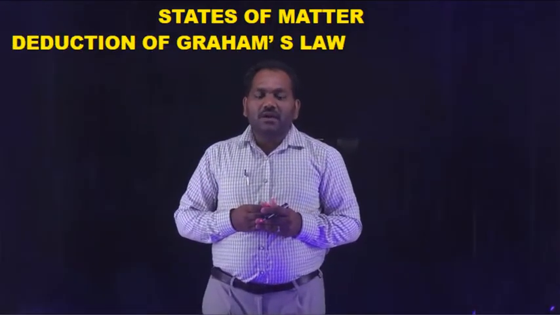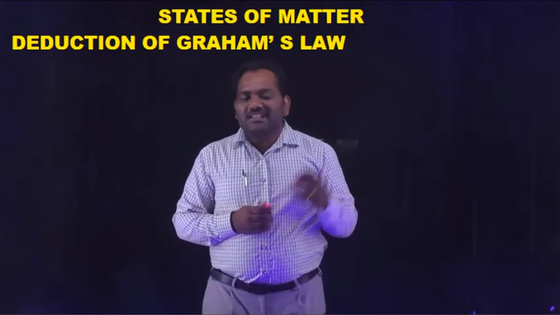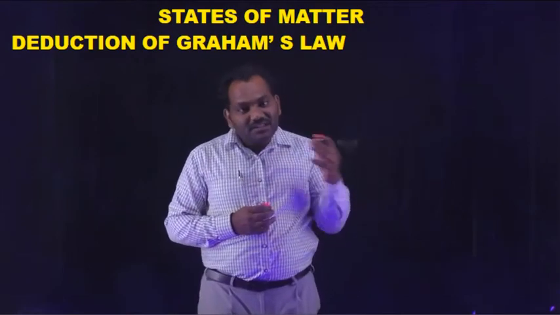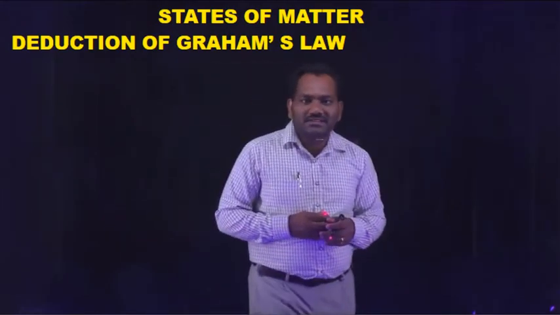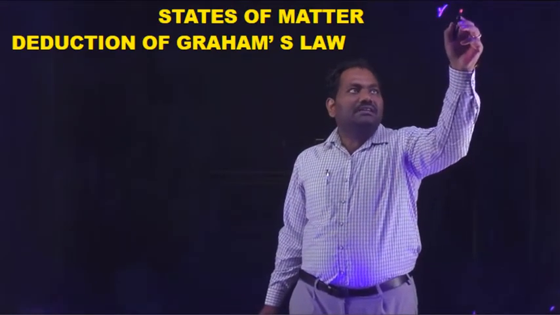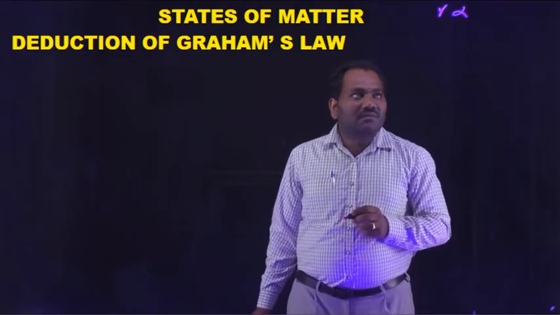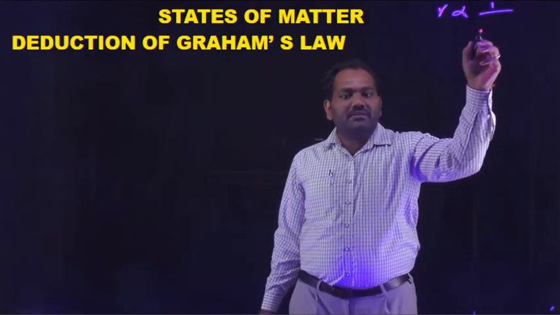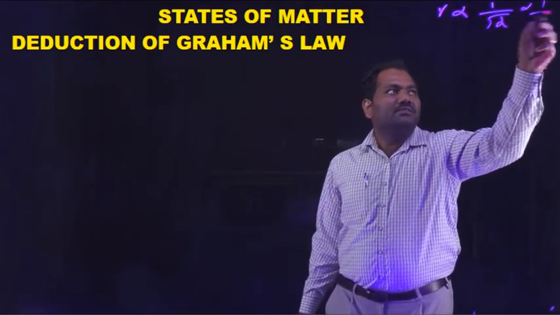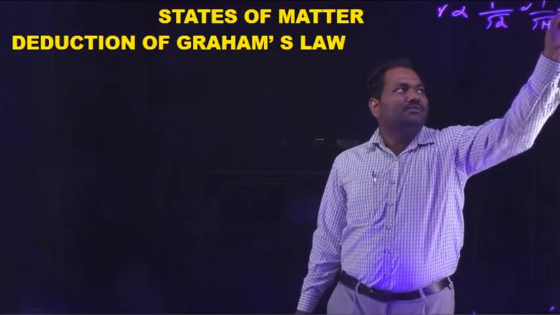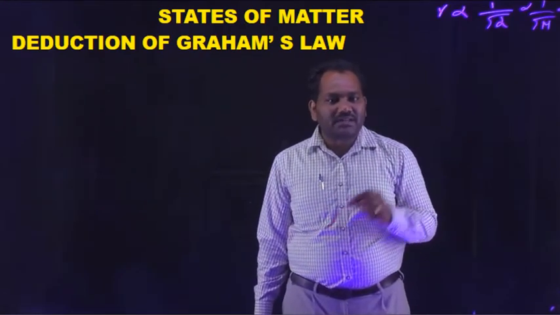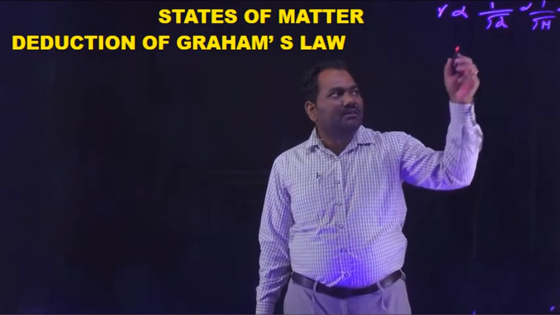Okay friends, now we can derive the mathematical expression of Graham's law from the kinetic gas equation. The mathematical expression for Graham's law is: the rate of diffusion R is inversely proportional to the square root of its density, or inversely proportional to its molar mass, or inversely proportional to its vapor density. R is inversely proportional to its density or molar mass.